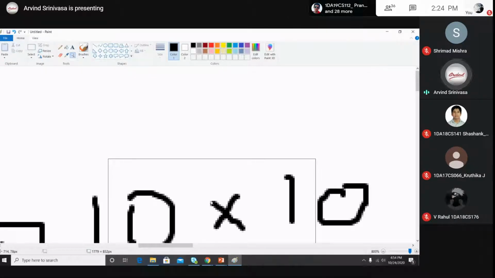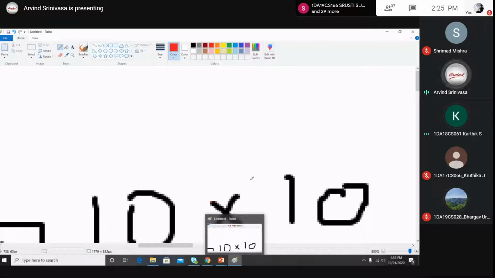That is called a pixel. Can you see this red one? That is called 1 pixel.